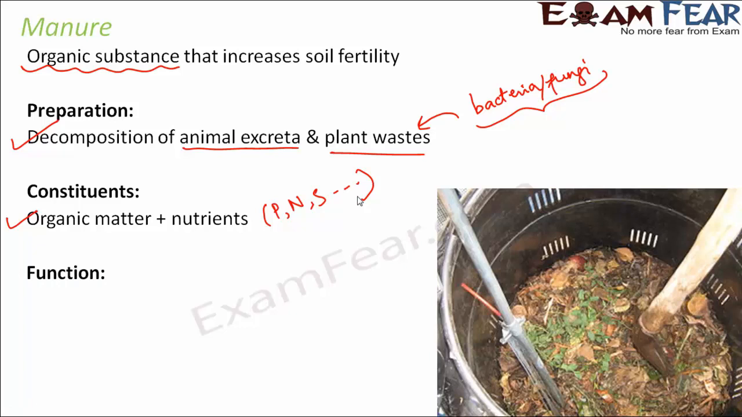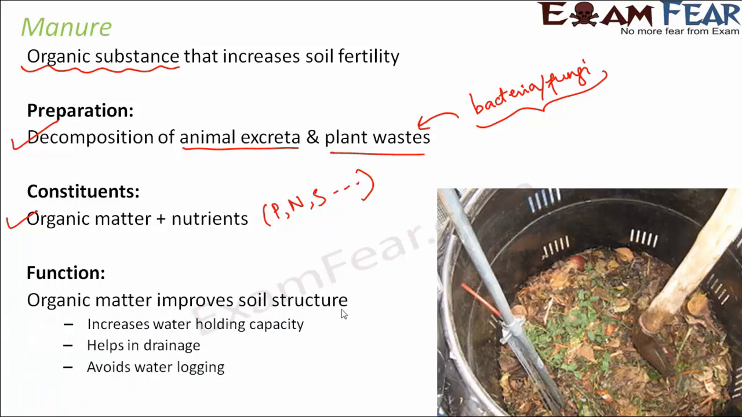And what is the function of manure? Its function is to improve the soil structure. What exactly does it do to change the soil structure? It increases the water holding capacity of the soil. That means the soil can now hold more water. It can retain more water. If the soil can retain more water, it is good for the plant because the plant will absorb water through its root hairs from the soil. It also helps in drainage, so it doesn't allow water to log near the plants, because sometimes plants die due to water logging. So it avoids water logging, but at the same time it retains the water holding capacity of the soil.